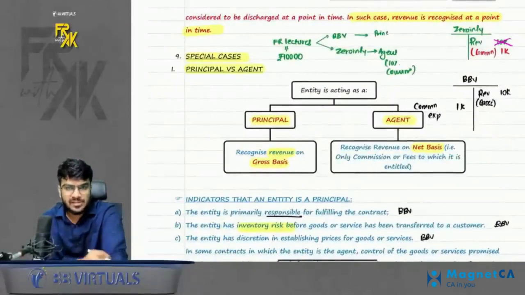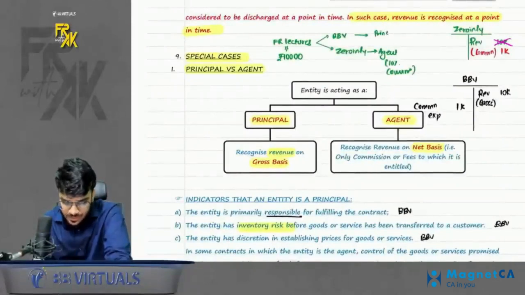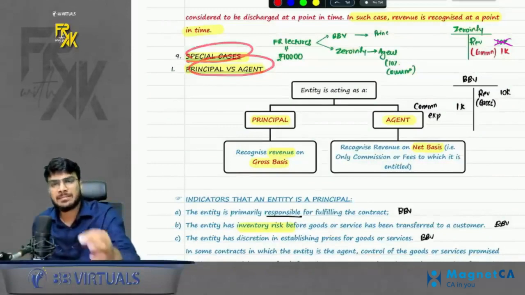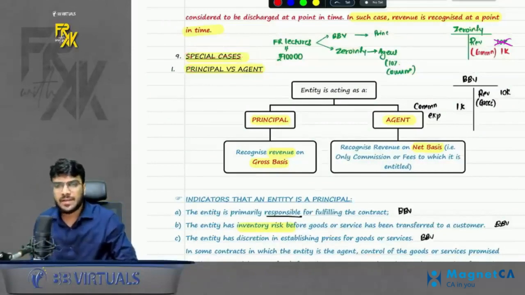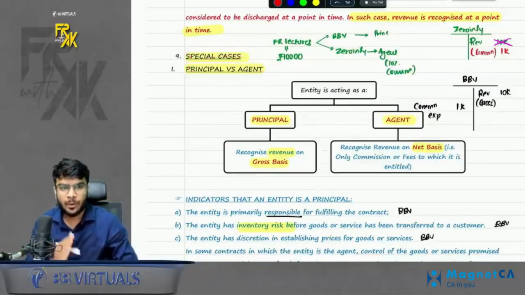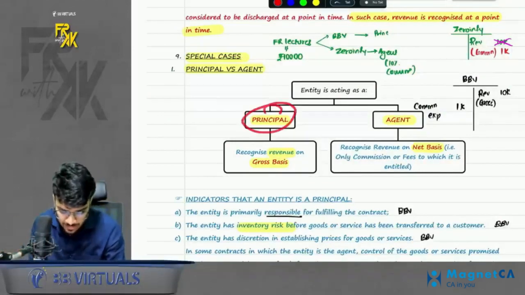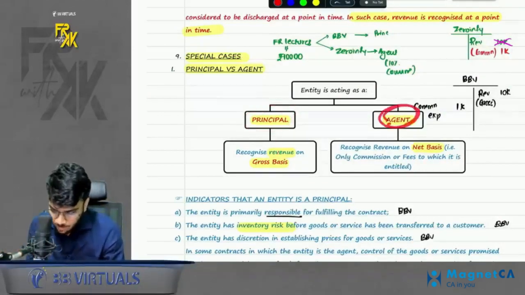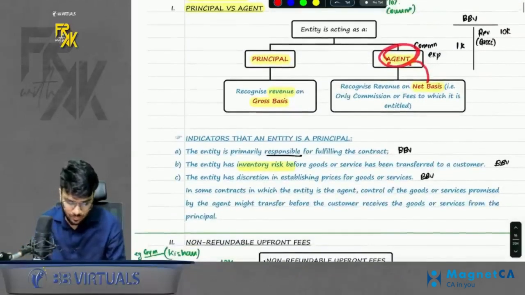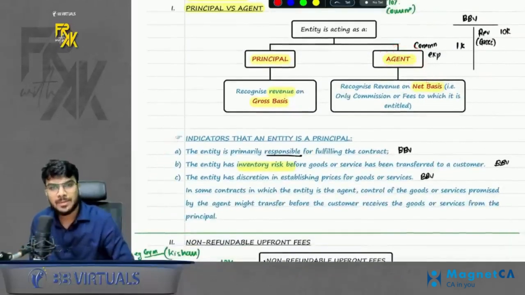We have some special cases also with us. Please have a look at the special cases. First special case is principal versus agent. So the standard says whenever there is a principal-agent relationship, try to identify who is the principal and who is the agent, because the principal will book the revenue on a gross basis, the agent will book the revenue on a net basis. So always check for the indicators: who is the principal, who is the agent.